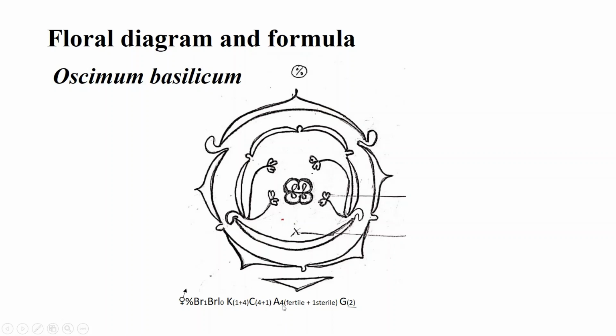Androecium 4 plus 1: 4 are fertile, 1 is sterile. Gynoecium 2, and this dash represents the superior condition, and these brackets show the fused condition. In all these, the fused condition is shown by these brackets.